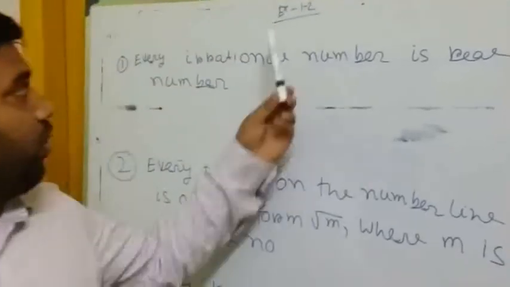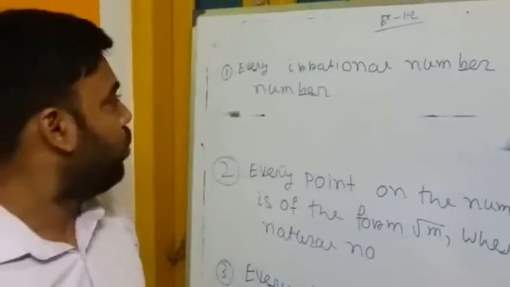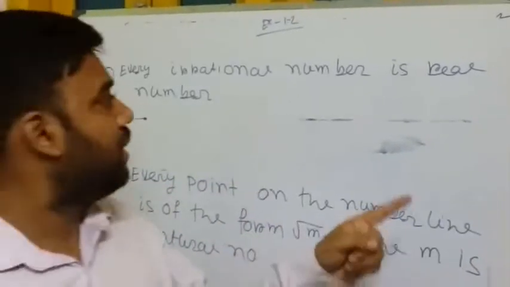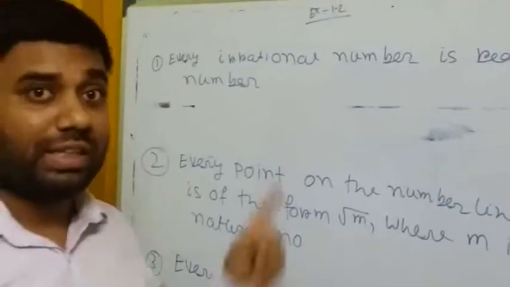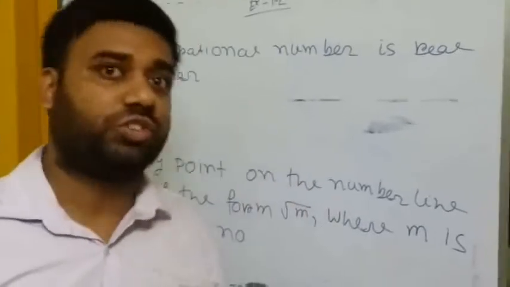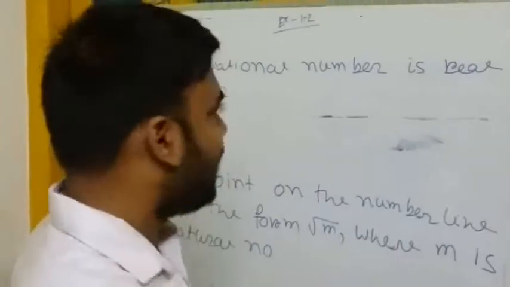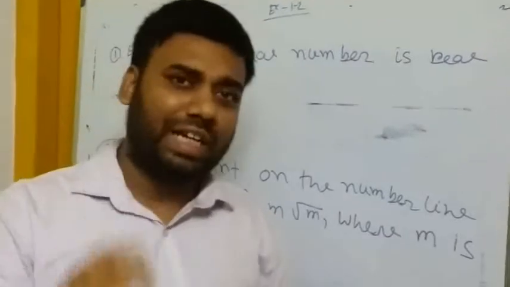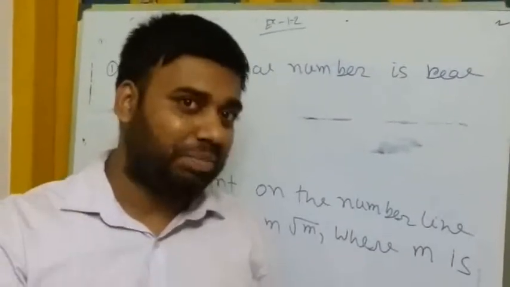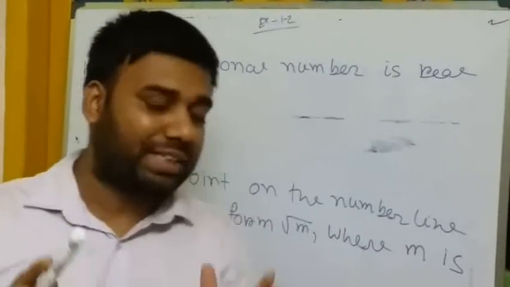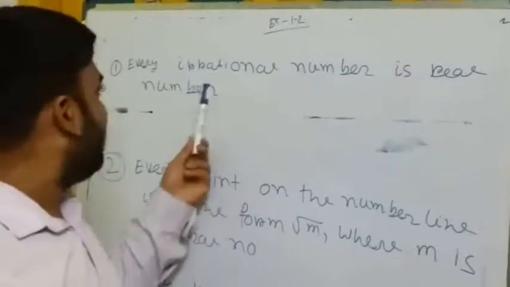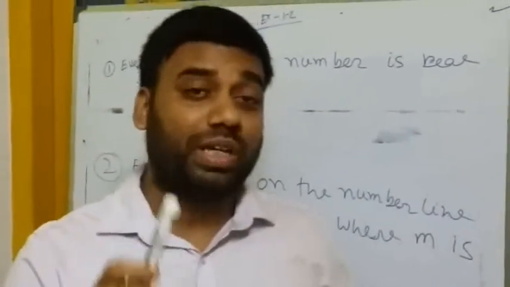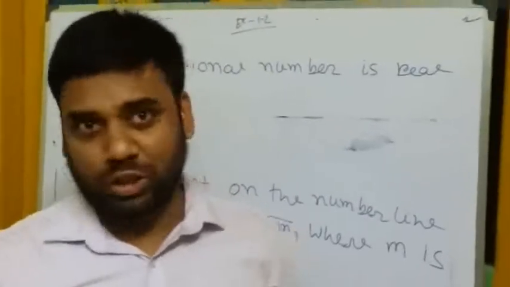Now exercise 1.2. The first sum: every irrational number is a real number. We have to state whether it is a true or false statement. First of all, what is a real number and what is an irrational number? Real numbers are all the numbers except imaginary numbers. And irrational numbers are those numbers which cannot be expressed as p by q, where p, q are integers and q is not equal to 0.